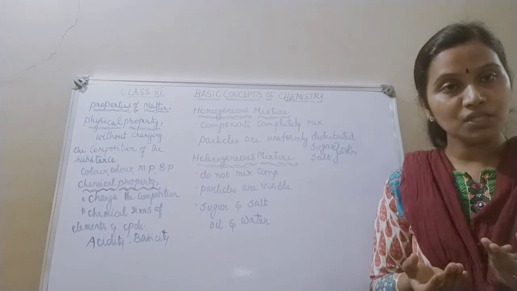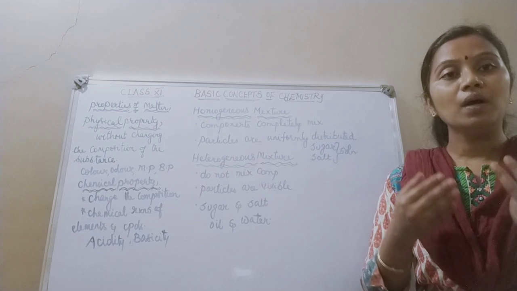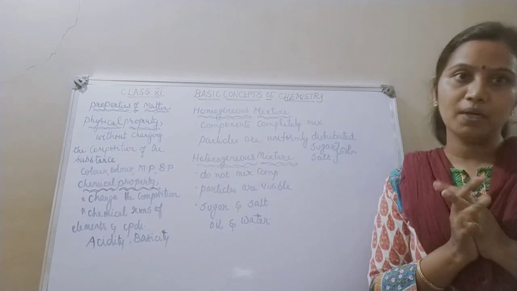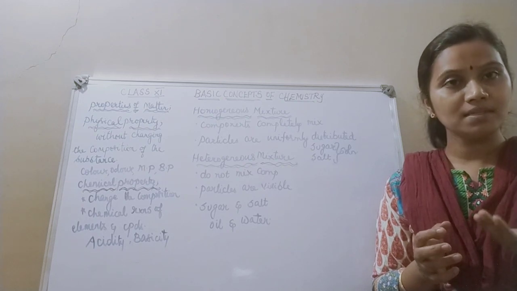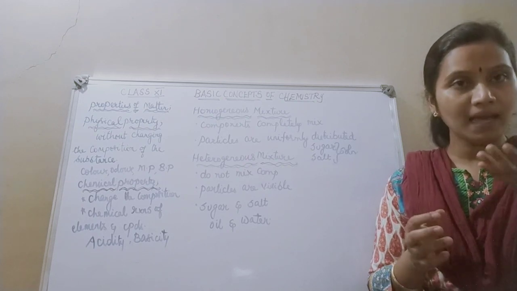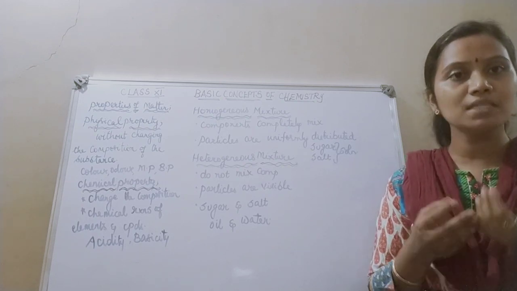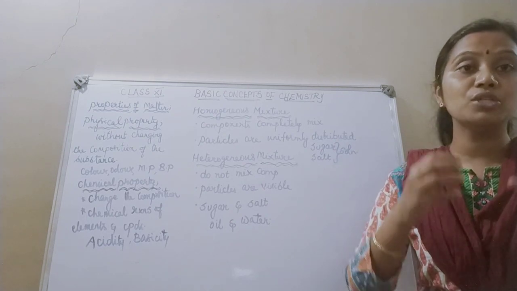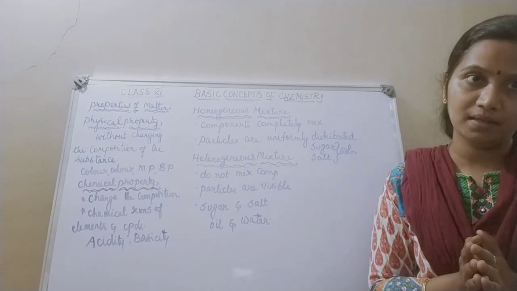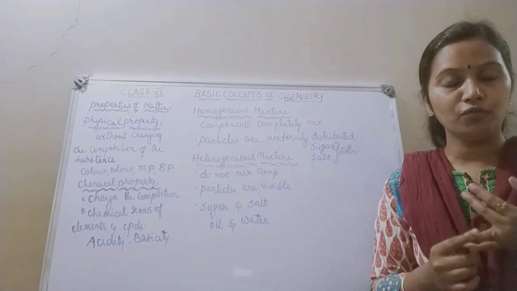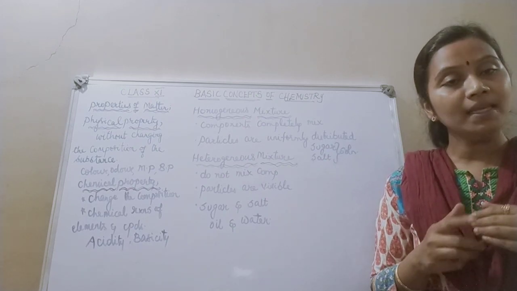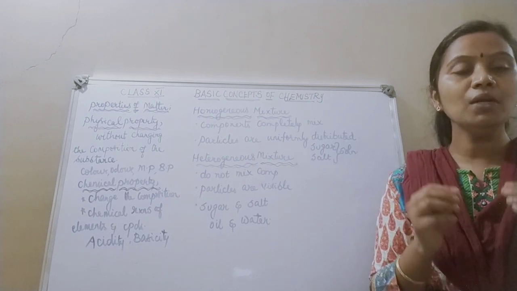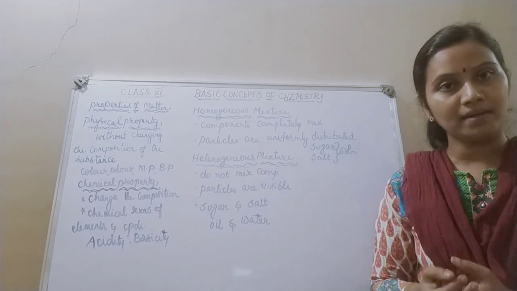In the next session, we will be seeing how to measure the physical properties of a particular matter. In the definition I told you, matter has mass. It occupies space. So how to measure the properties of matter in terms of mass, volume, weight, density, etc.? We will be studying the measurement of properties of matter in the next session.